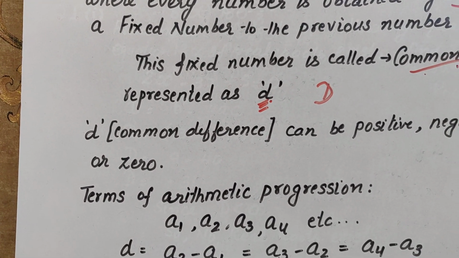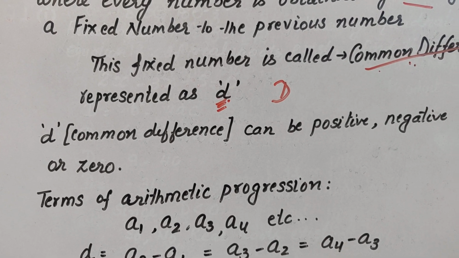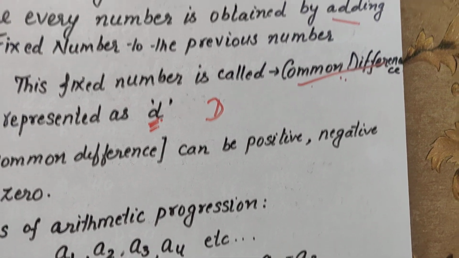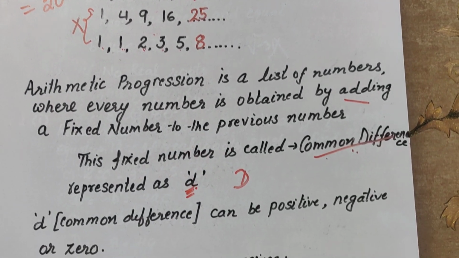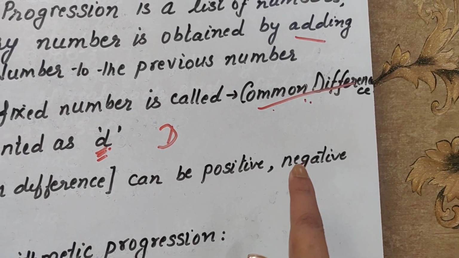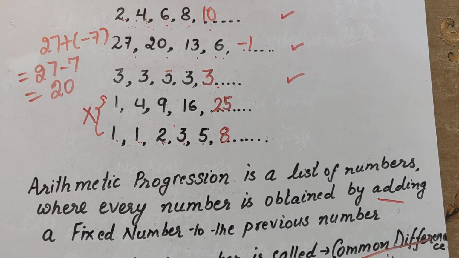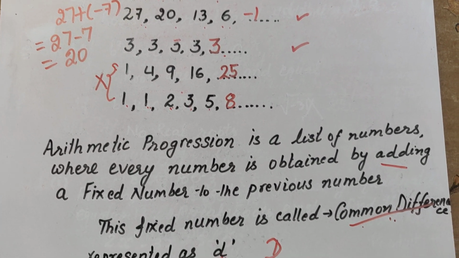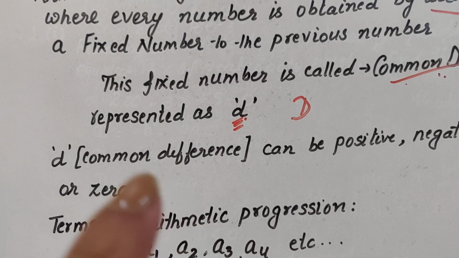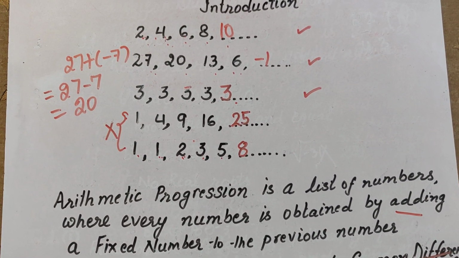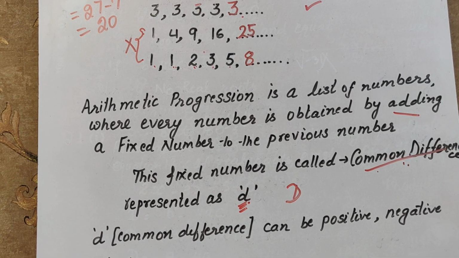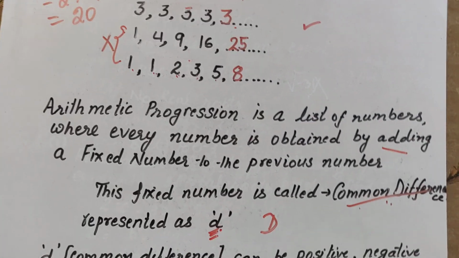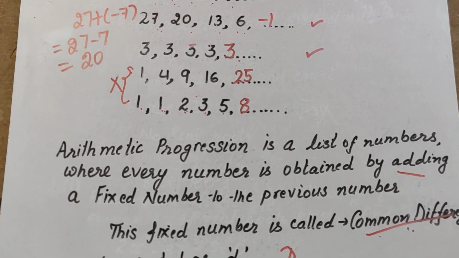Now see here, I have written this d can be positive, as you saw in the first series we were adding 2, 2, 2, 2. It can be negative, as you saw in the second series we were adding minus 7, or it can be 0, that you observed in the third one. So this is called arithmetic progression. I hope you have understood what is an arithmetic progression.